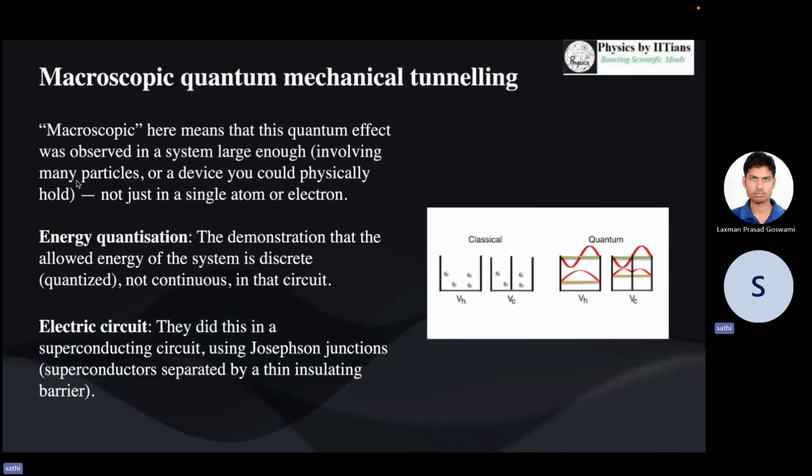That means it involves many particles, or in fact, it can involve a device which could physically hold not just a single atom or a single electron. And what is energy quantization? We know that in quantum mechanics, particles can have only discrete energy levels. For example, for a particle in a box, if it were a classical mechanical particle obeying classical mechanics, it could have any arbitrary, continuous amount of energy.